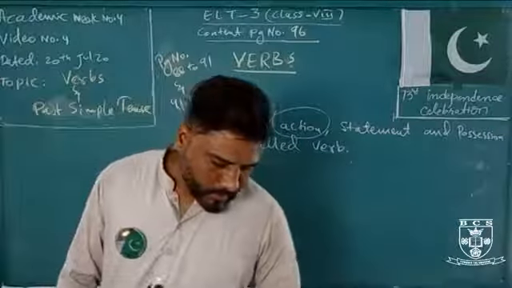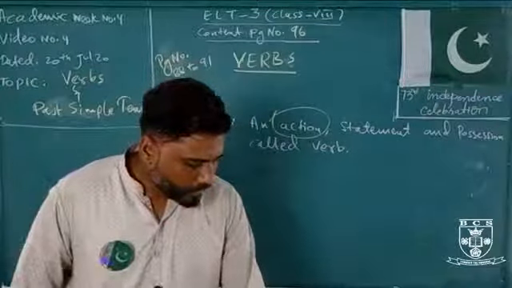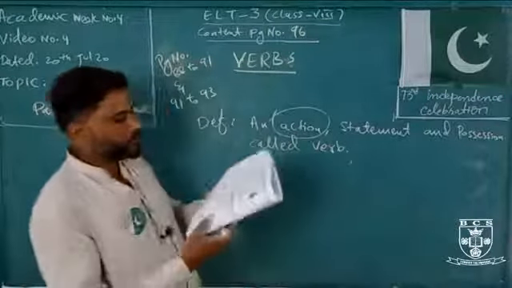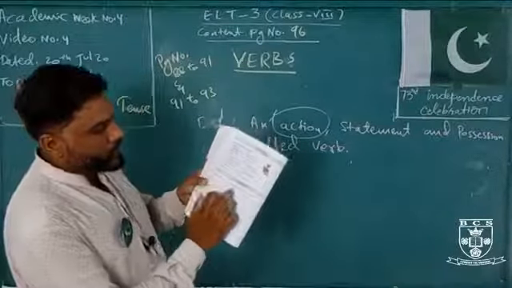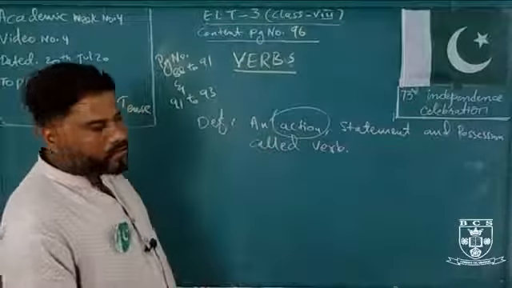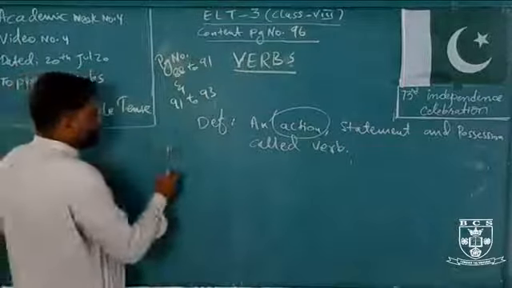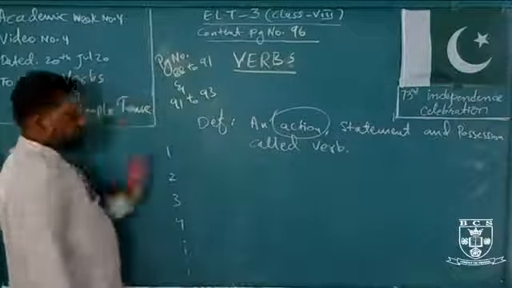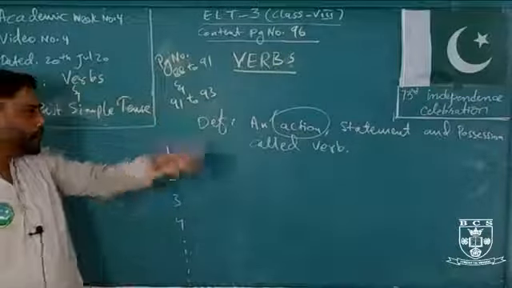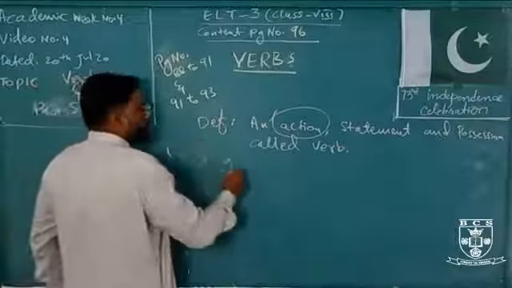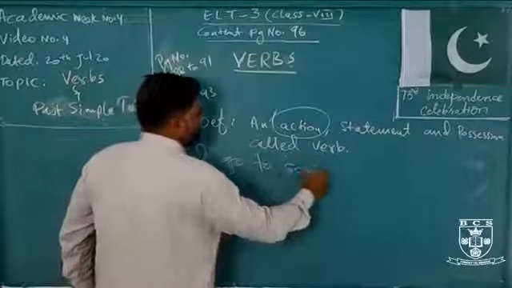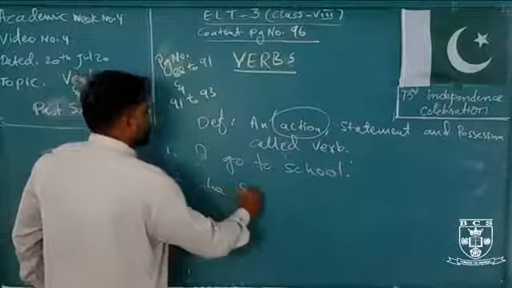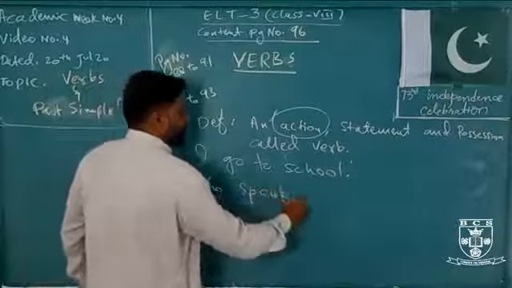It is exercise number 3. Write down 10 sentences and underline the verb in each. You have to just write, like for example, 1, 2, 3, 4, so on. 10 sentences. When you write 10, like for example, I go to school. Okay. In the same manner, she speaks English.